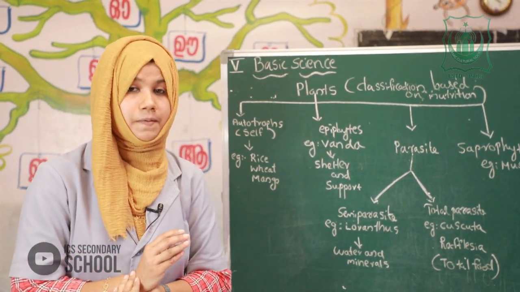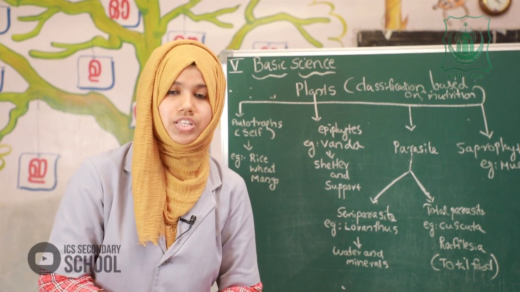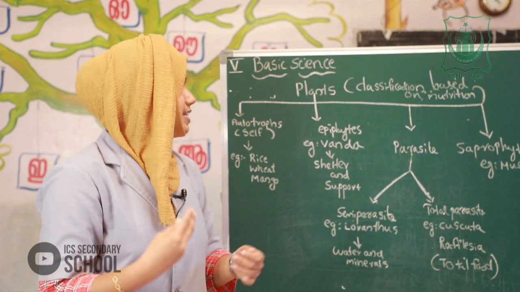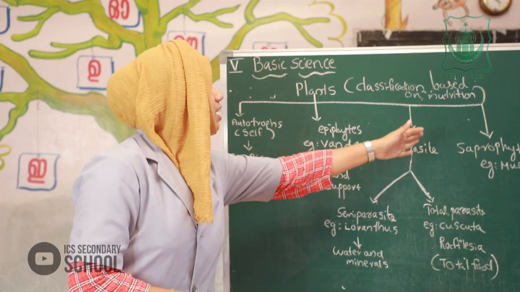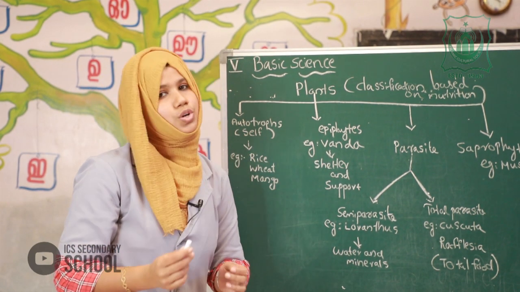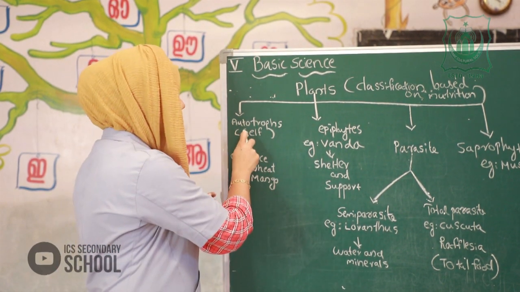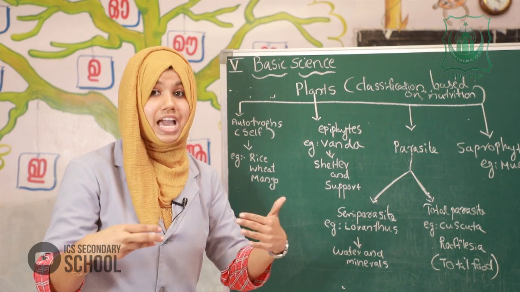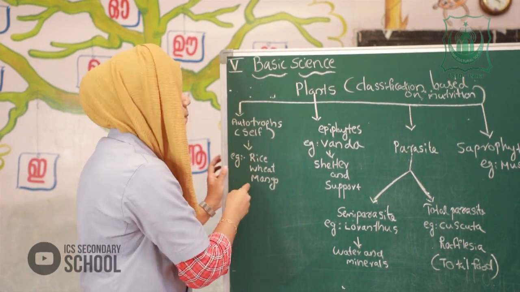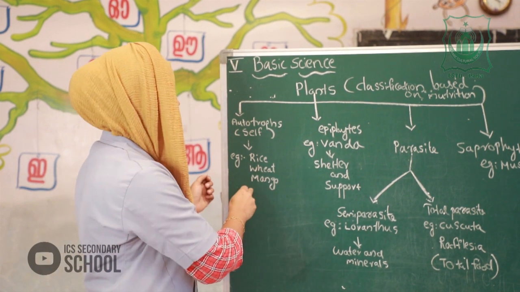What is nutrition? The process in which food is obtained and utilized. There are four types of plants. First one is autotrophs. Autotrophs means the plants prepare their own food. Examples: rice, wheat, mango, any kind of plants.